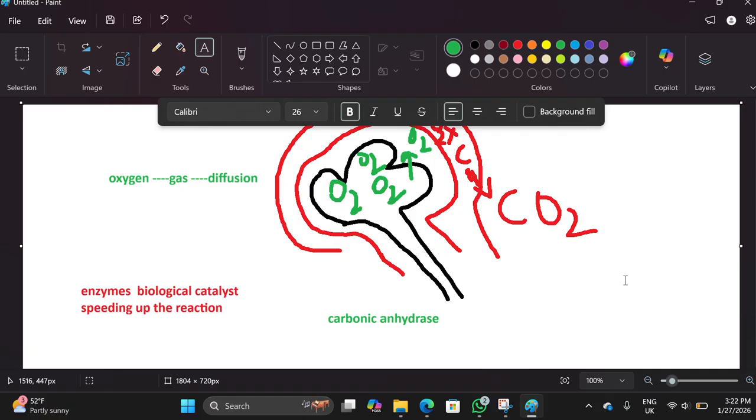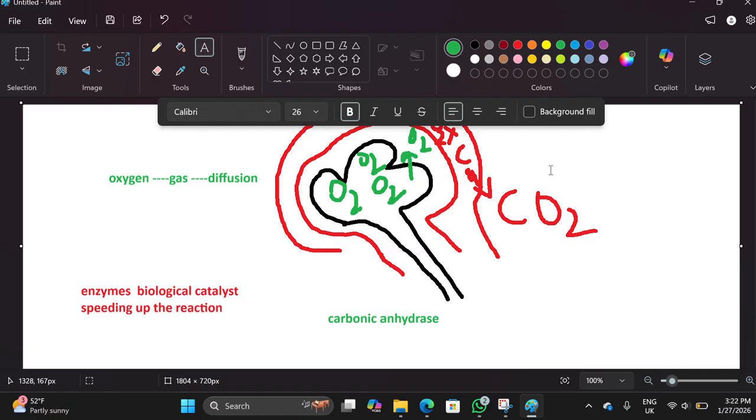This is the whole mechanism. The question is how oxygen goes into all the cells of the body, because our body contains trillions of cells. Our gastric cells, brain cells, kidney cells and cardiac cells all need oxygen.